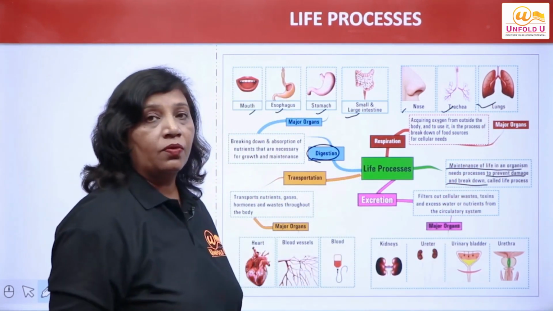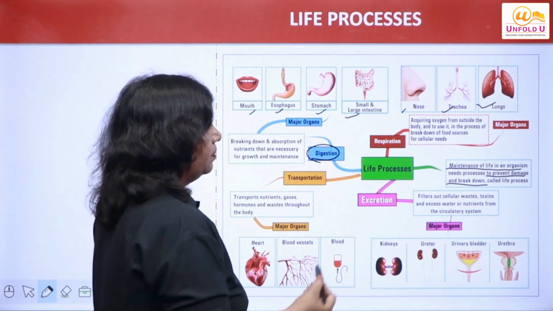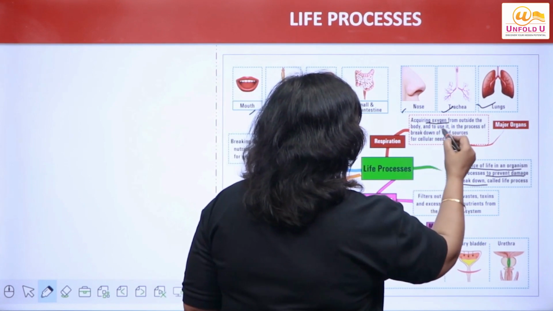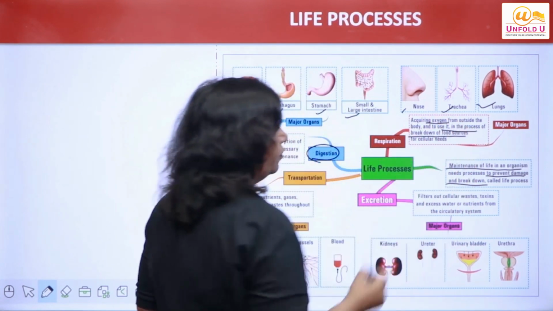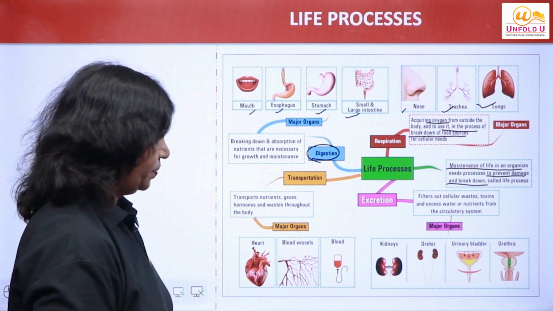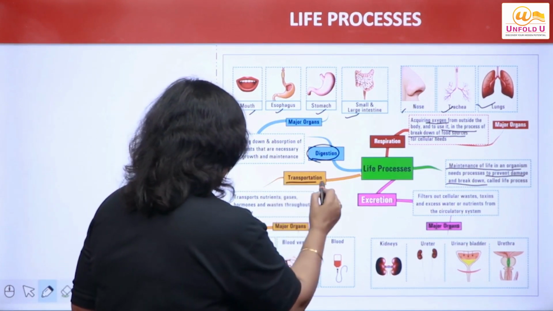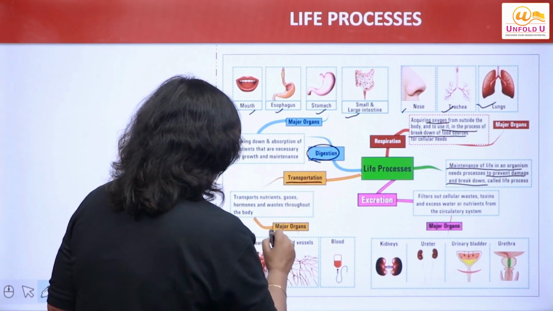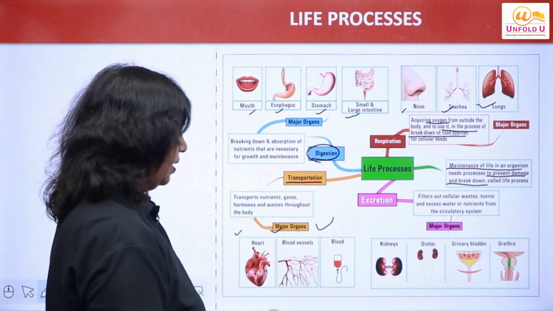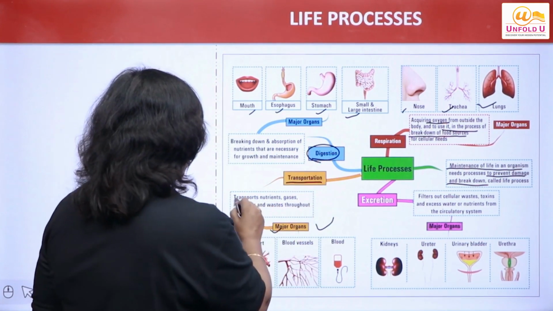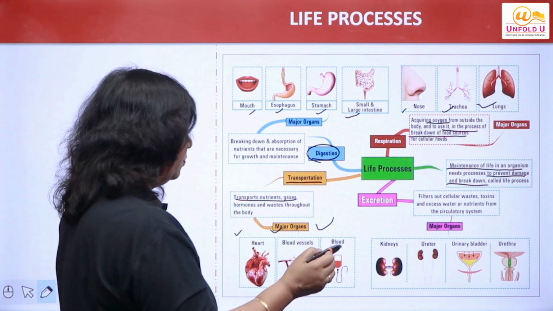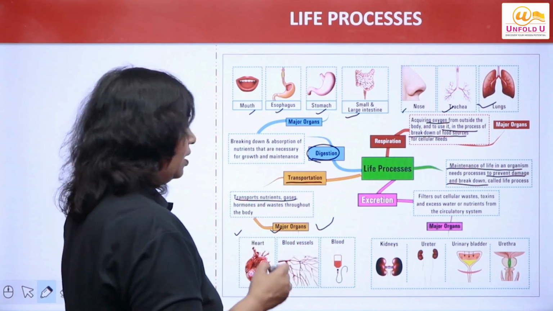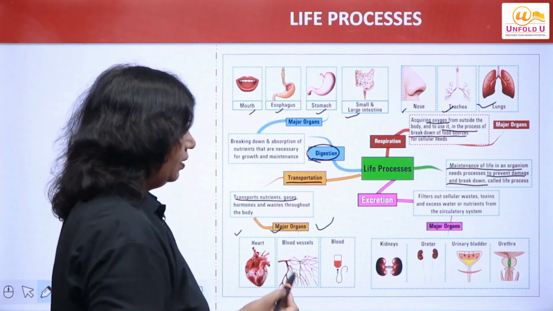These are the organs involved in respiration, simply taking in oxygen and using it in the breakdown of food. Then we have transportation. These are the organs: heart, blood vessels and blood, right? This involves transportation of nutrients, gases, hormones, waste throughout the body.